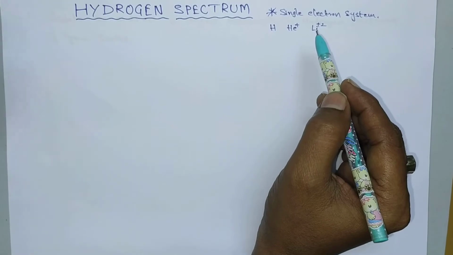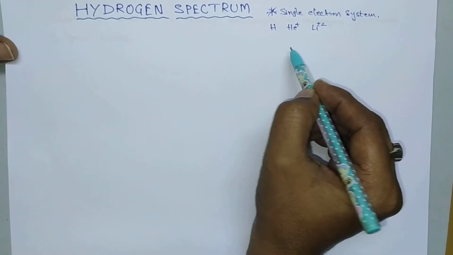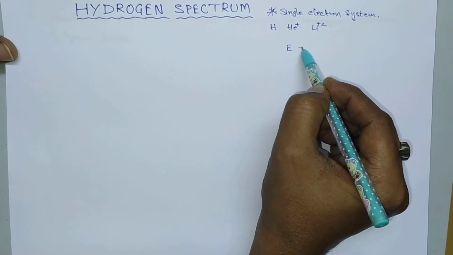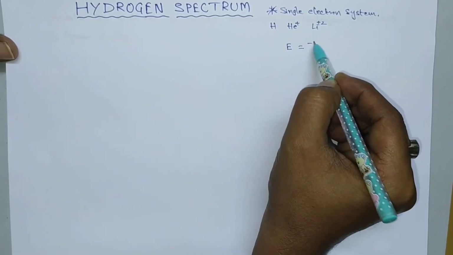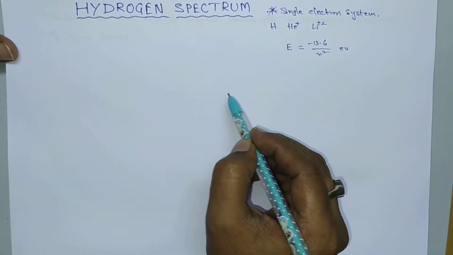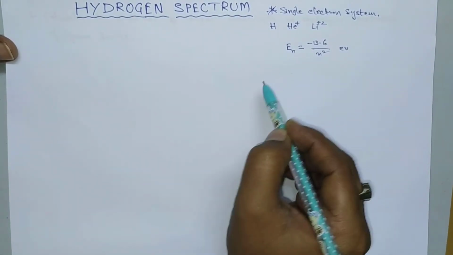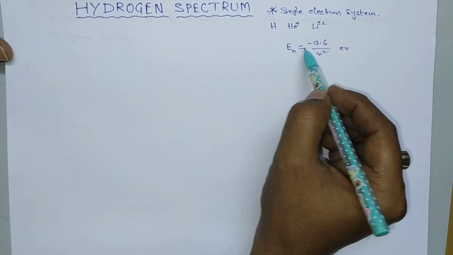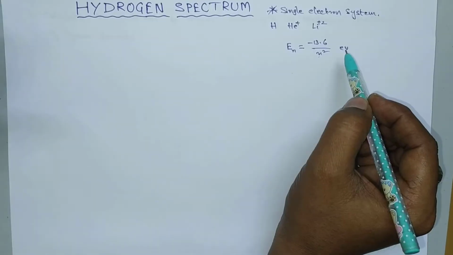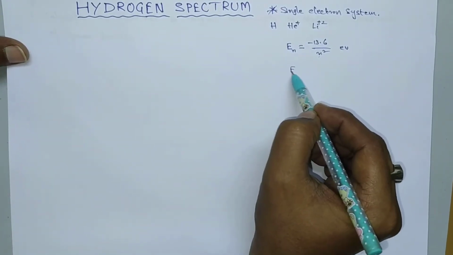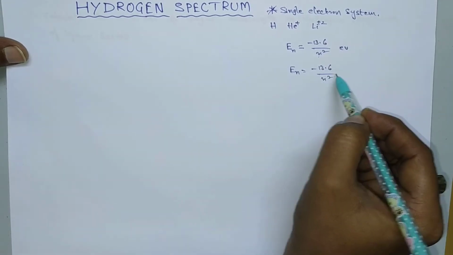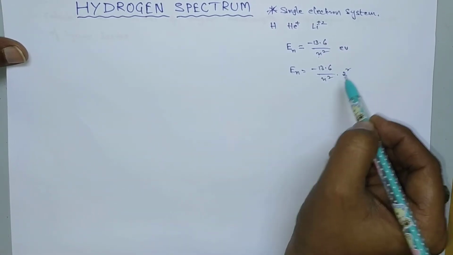The energy in each orbit is quantized. The energy of an electron in the nth orbit is E equal to minus 13.6 by n square electron volts. If it is a hydrogen like atom, then En is equal to minus 13.6 by n square into Z square, where Z is the atomic number.